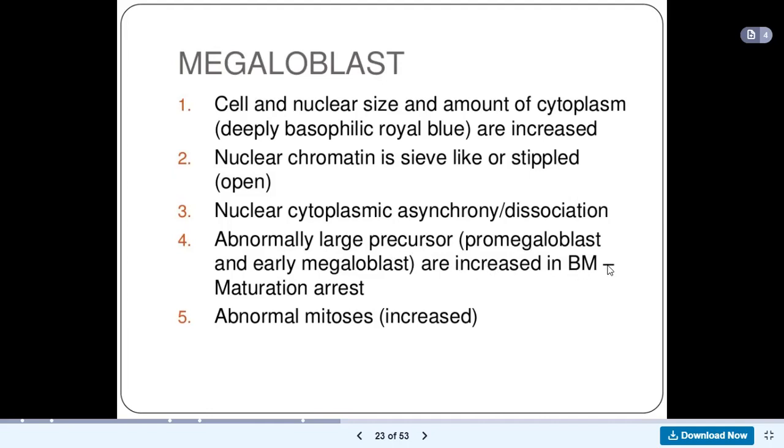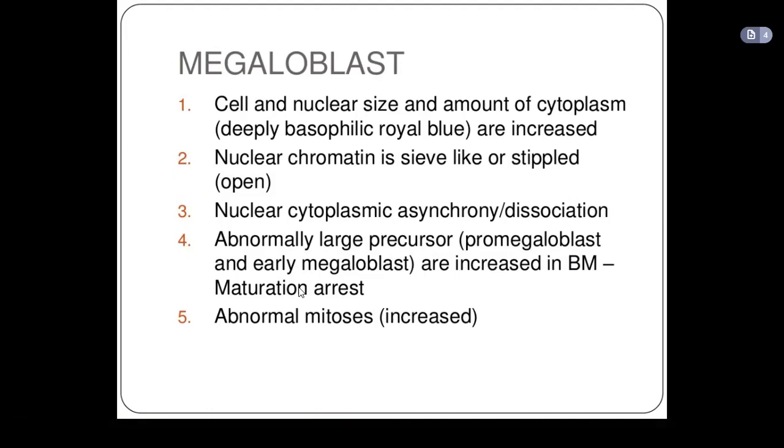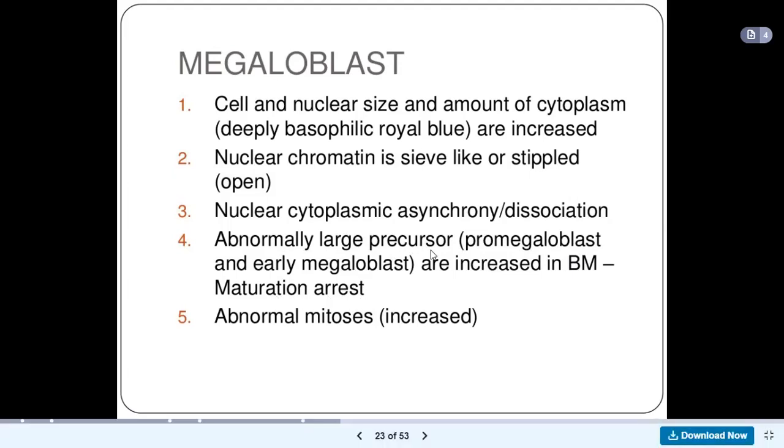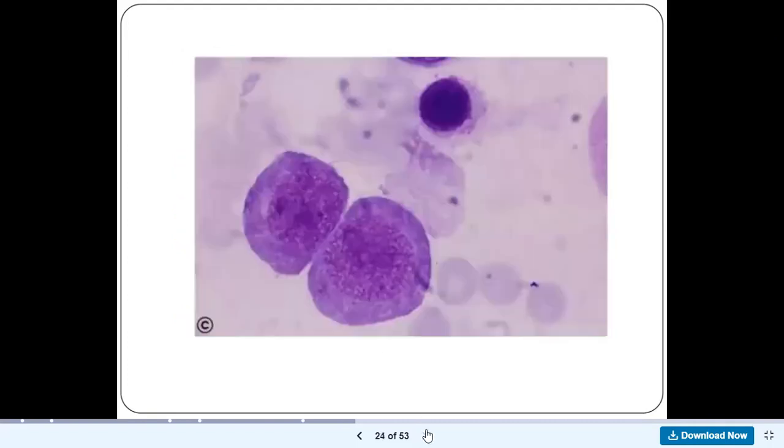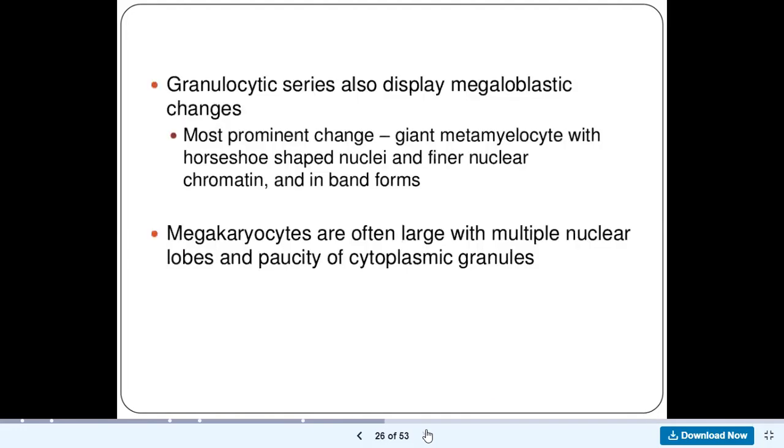The reason that is happening is because there is an arrest of maturation. The cells cannot mature because there is absence of DNA synthesis. And when the cells cannot mature, they cannot give rise to a normal mature red blood cell, so what we'll have will be a megaloblast. And abnormal mitosis will increase because of lack of DNA synthesis.